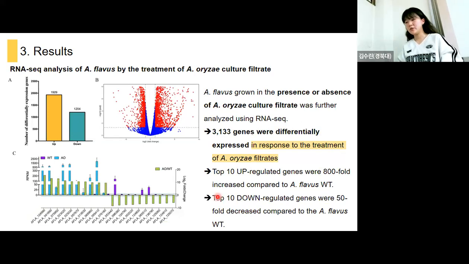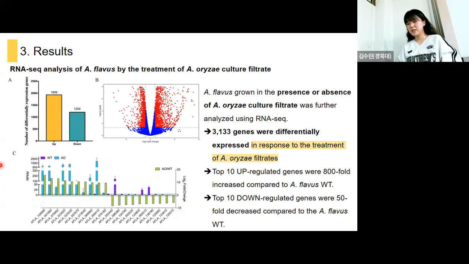Next, the researchers wanted to elucidate the role of co-culture systems in Aspergillus flavus development and aflatoxin B1 production. So they carried out an RNA-seq analysis. Aspergillus flavus grown in the presence or absence of oryzae culture filtrate was further analyzed using RNA-seq, and the RNA-seq results showed that 3,133 genes were differentially expressed in response to Aspergillus oryzae filtrate supplementation.